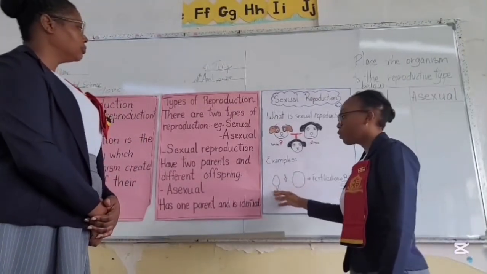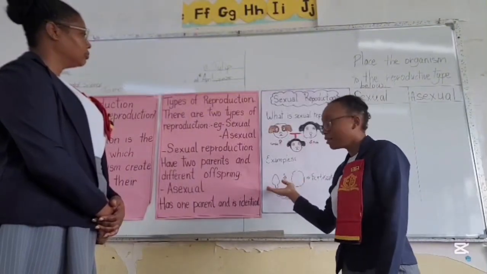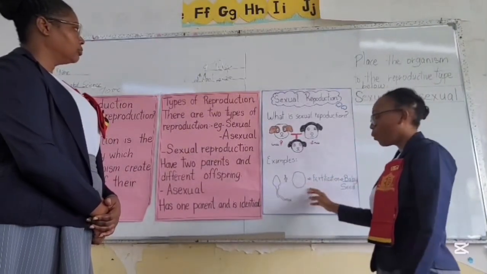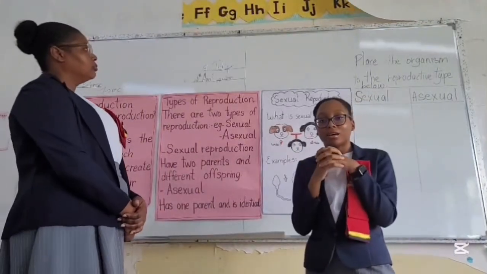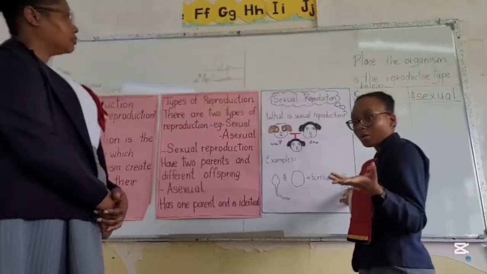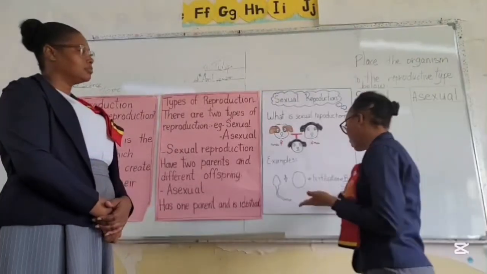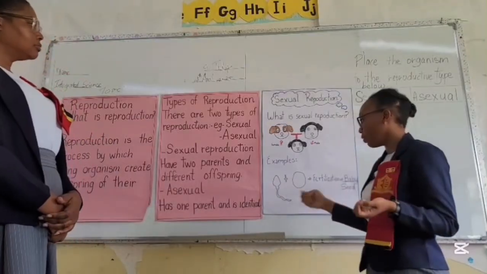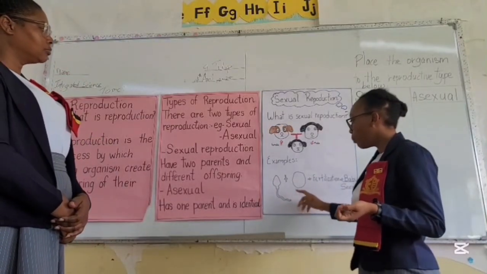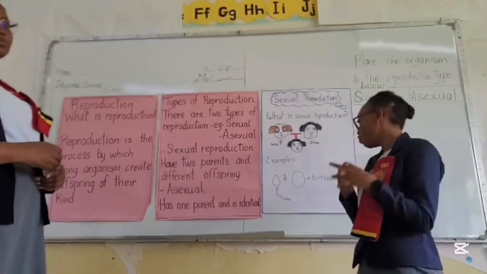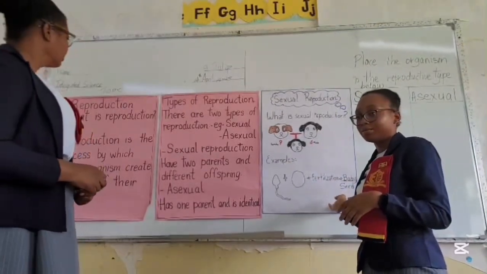For humans, it will be the sperm cell and the ovum. When they bind, that binding is called fertilization. And when they bind, they're able to create a zygote, which will then turn into a baby. And for plants, you will have the anther and the ovum working together to fuse again to create fertilization and have a seed.